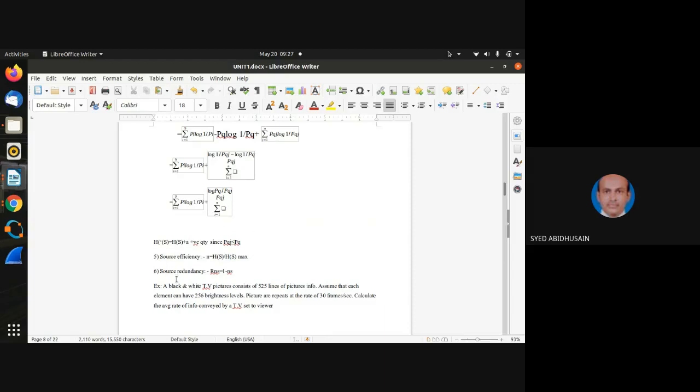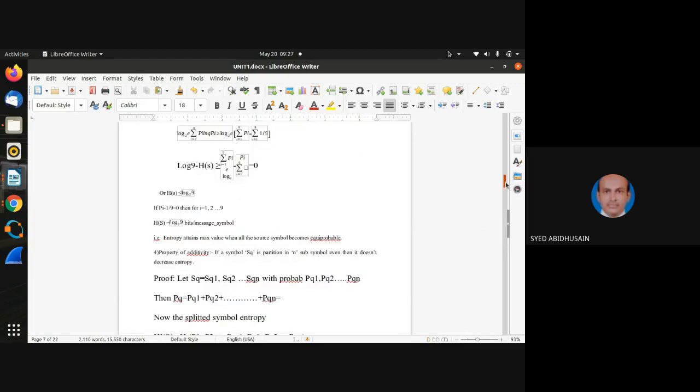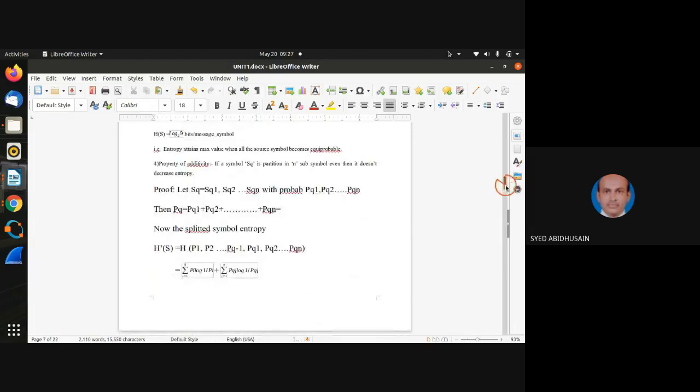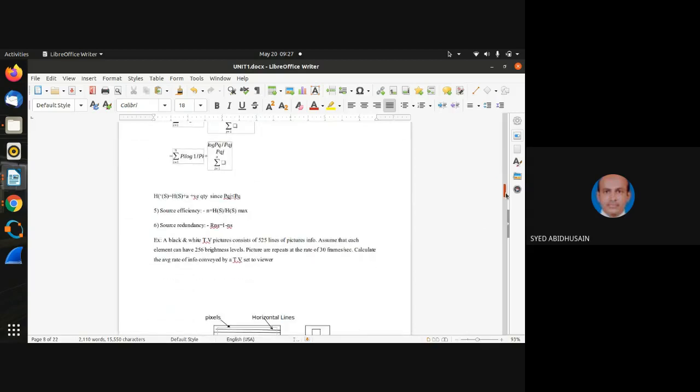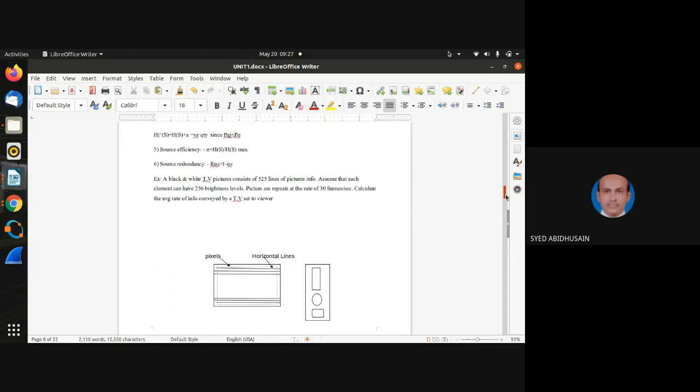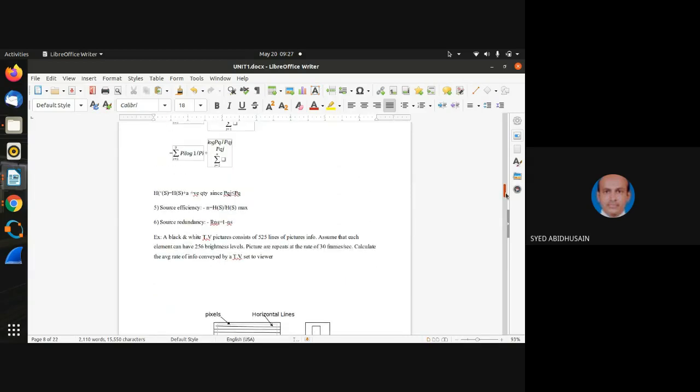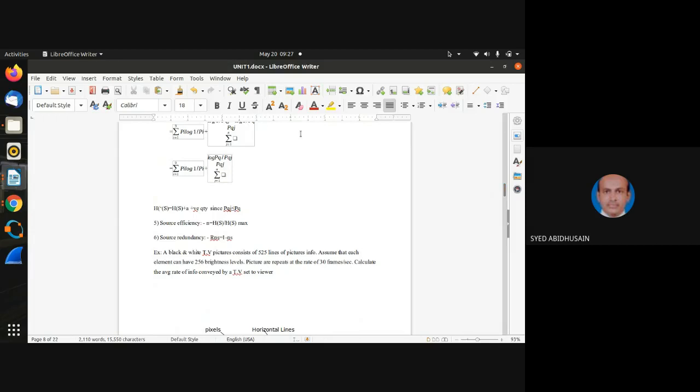negligible here. Therefore it says if you divide any one particular symbol into n sub-symbols, the answer for the entropy will not alter; it will remain the same. That is the property. This is the third property. Obviously I'll be giving the notes in Google Classroom and I know that you'll be understanding that. It is not such an important derivation.